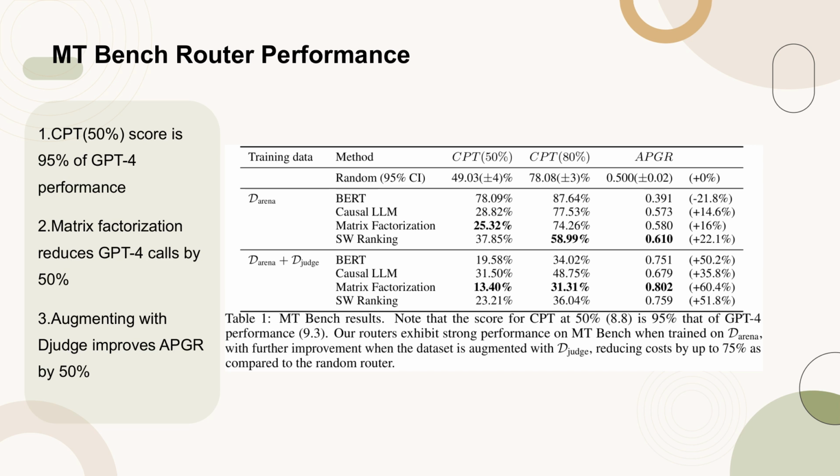Notably, the CPT 50% score achieved by the routers is 95% of the performance of GPT-4. The matrix factorization router stands out by requiring only half the number of calls to GPT-4 compared to a random router to achieve a PGR of 50%. Additionally, augmenting the training dataset with Judge leads to significant improvements in APGR, with the BERT classifier showing an increase of over 50% compared to the random baseline. This table highlights the effectiveness of the routers in reducing costs while maintaining high performance on the MT-Bench.